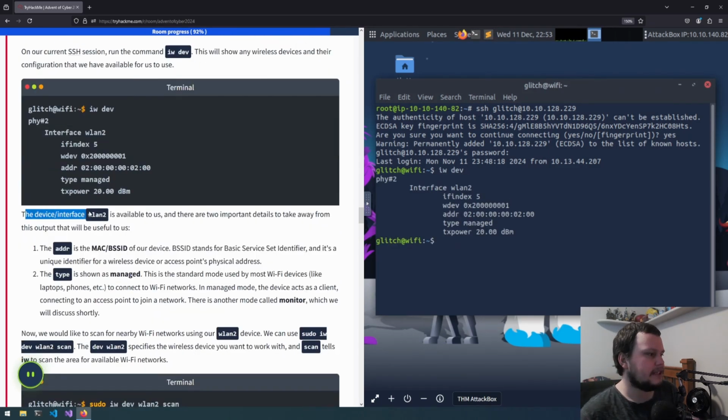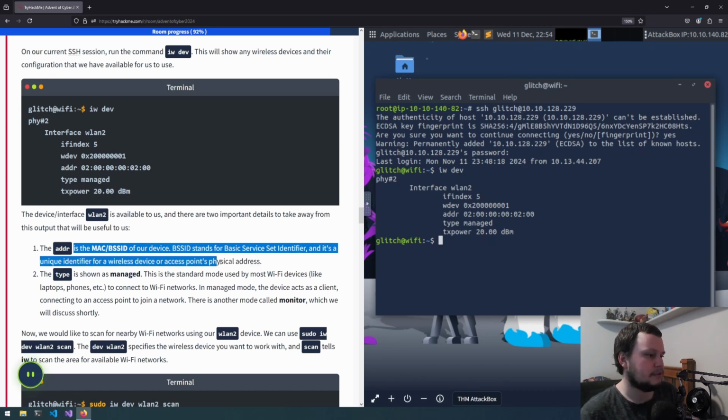The device interface WLAN2 is available to us, and there are two important details to take away from this output that will be useful to us. The address is the MAC BSSID of our device. BSSID stands for Basic Service Set Identifier, and it's a unique identifier for a wireless device or access point's physical address. The type is shown as managed.